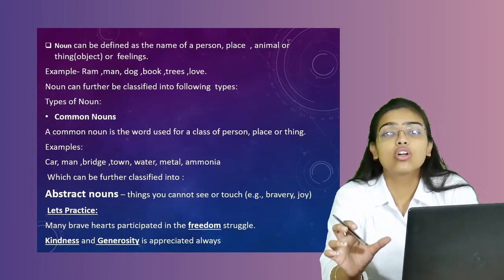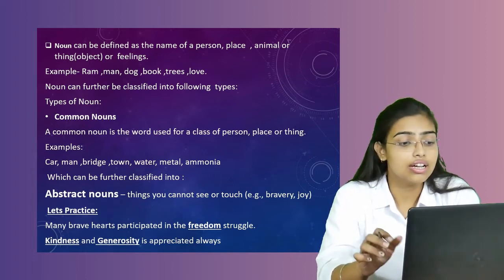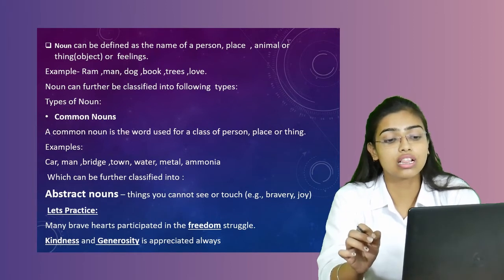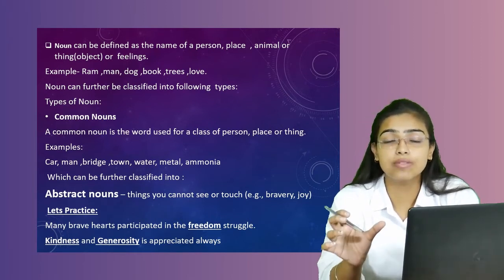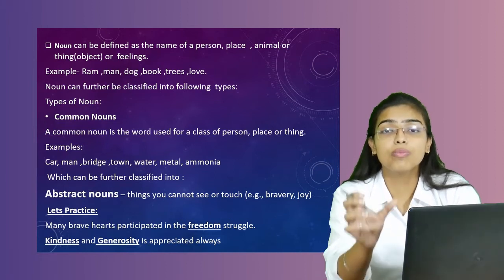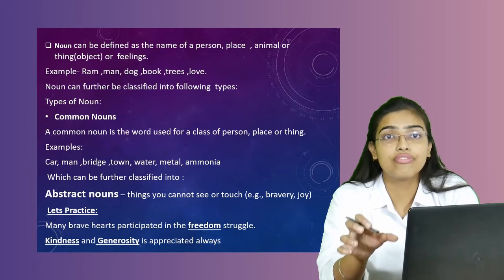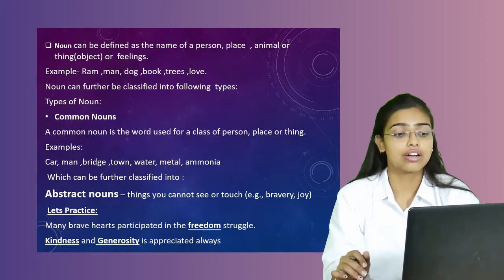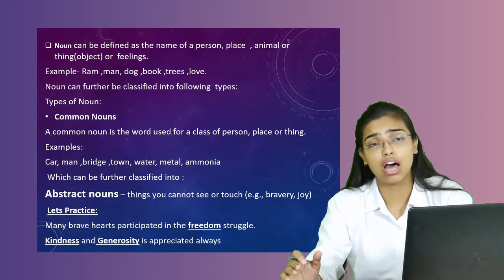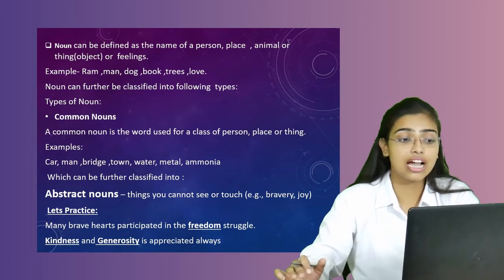Common noun. The word common signifies something which is common for all. Here, common noun is the word used for a class of person, place, or thing. What do you mean by a class? A class means there is a group or we are referring to a common thing in general. Examples are car. When we are referring to a car, what do we mean by a car? We are referring to any car, any kind of car.